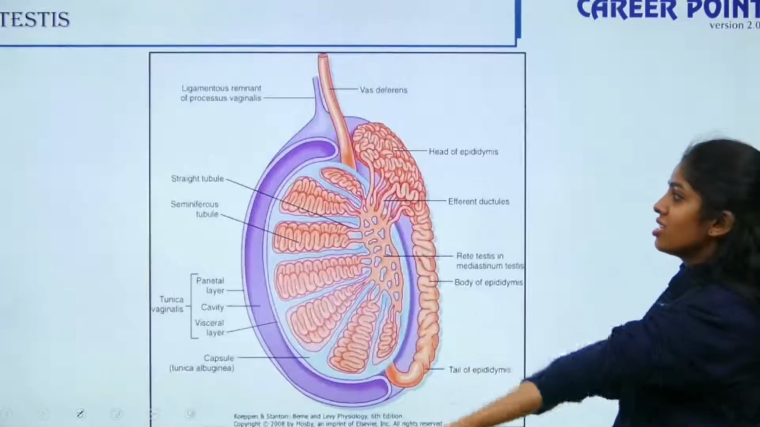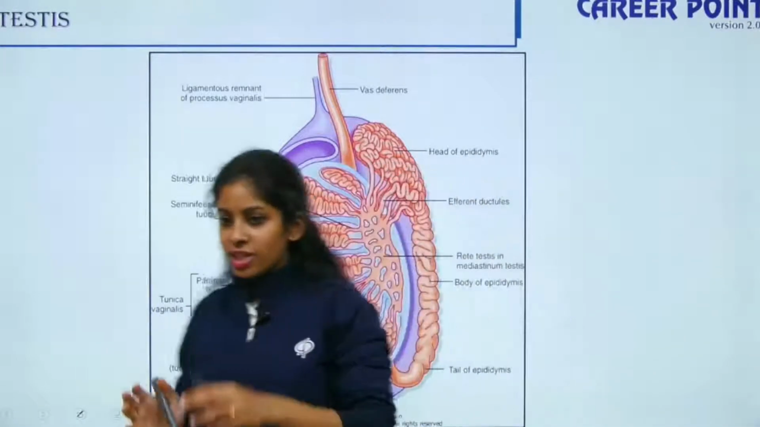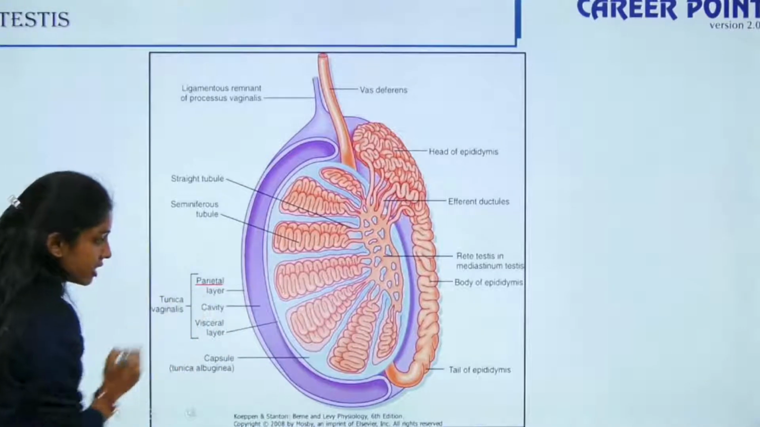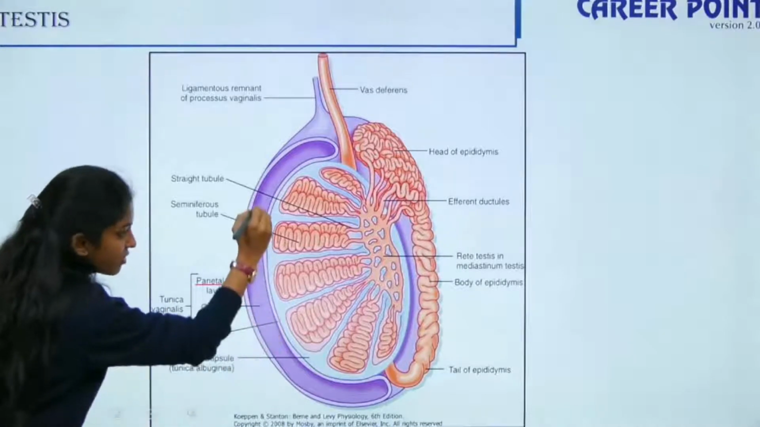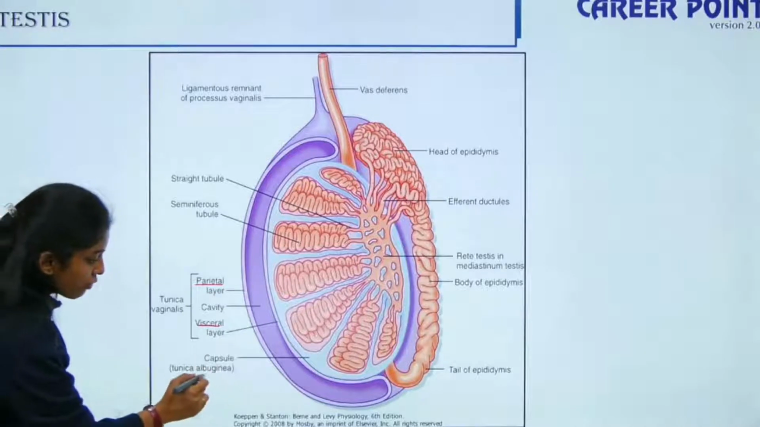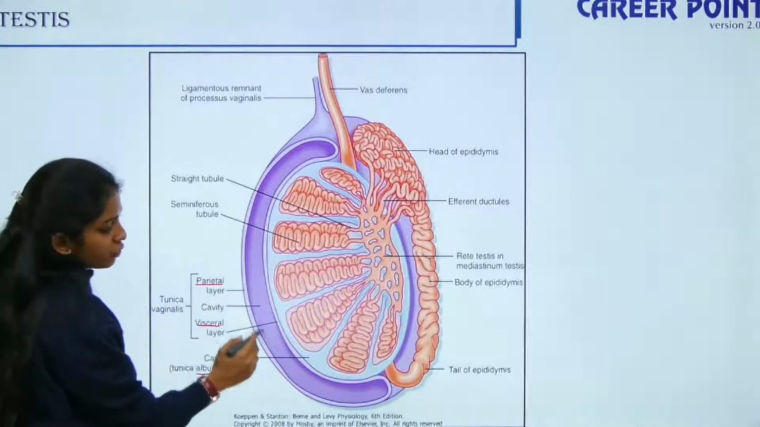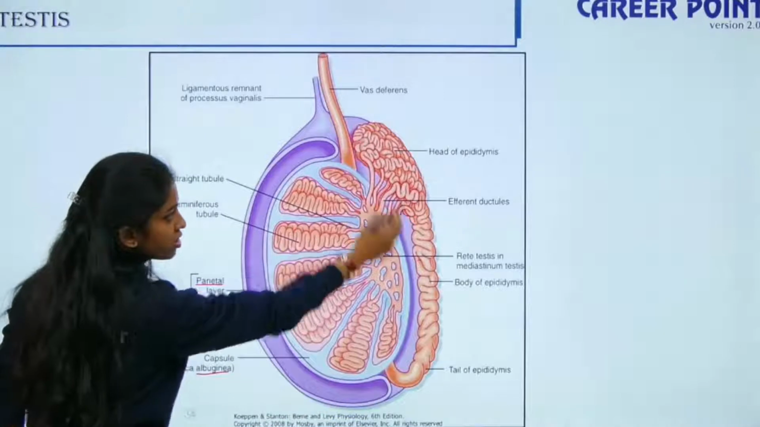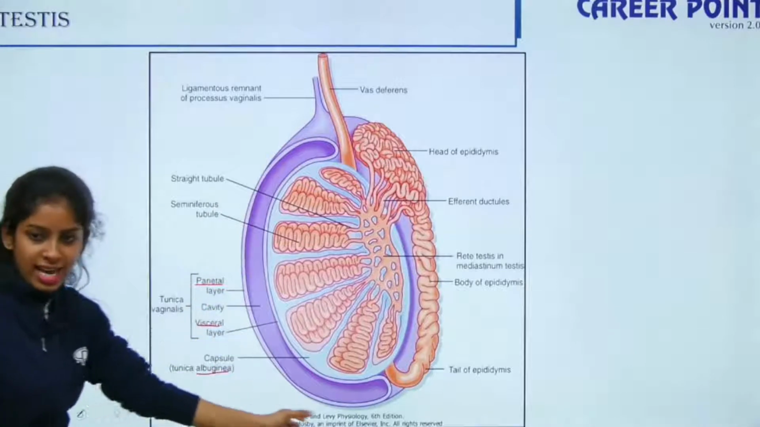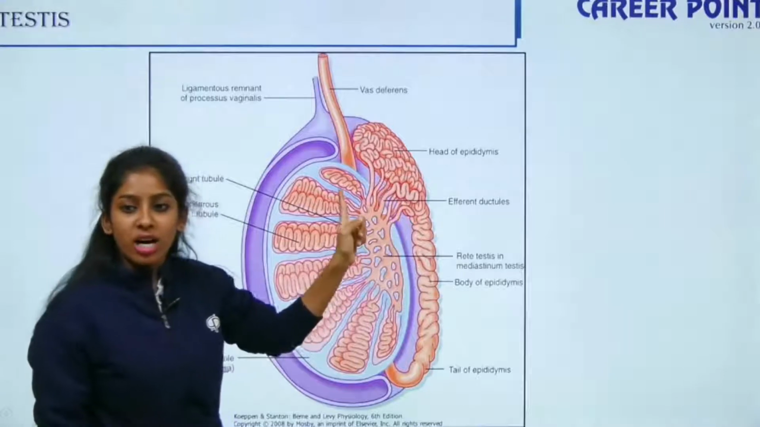Moving forward, this is how it is. You have your tunica vaginalis, the outermost layer. Actually, tunica vaginalis itself is divided into 3 sub-layers: a parietal layer, then a cavity, then a visceral layer. This entire thing is your tunica vaginalis. Inner to that you have your tunica albuginea. If you look at the tunica vaginalis, the posterior portion is not covered because this is where your blood vessels and your nerves enter.